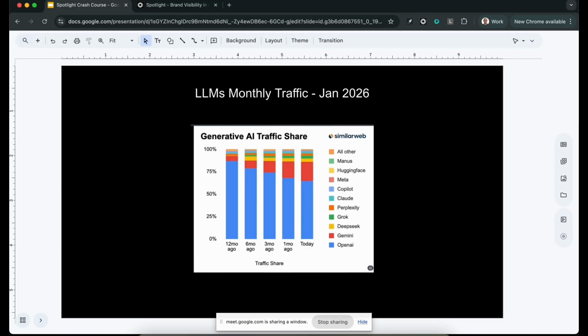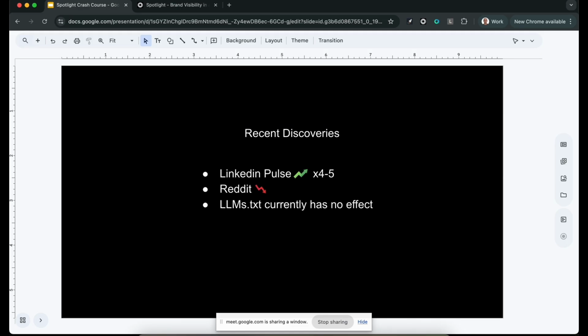SimilarWeb came out with some data also. They're also supporting the fact that OpenAI, I mean ChatGPT, and Gemini are the main players at the moment. They left out AI Overviews, which is the biggest player out there, and also AI Mode. But essentially, this is consistent with the data that we also collected.